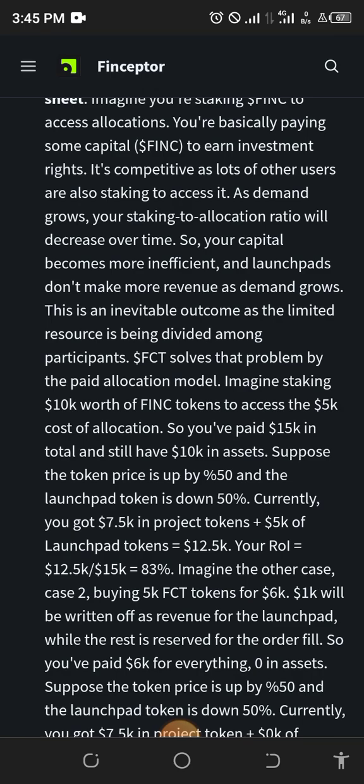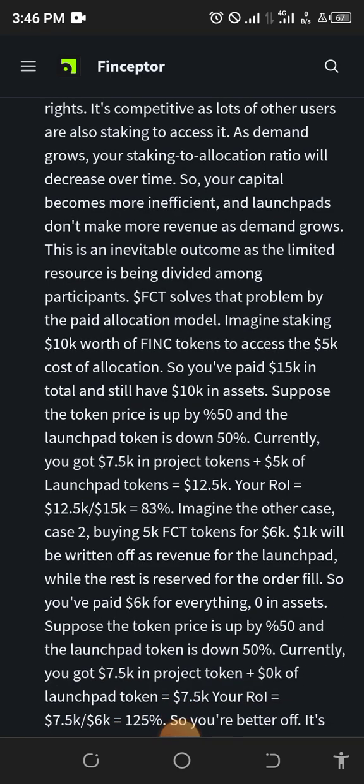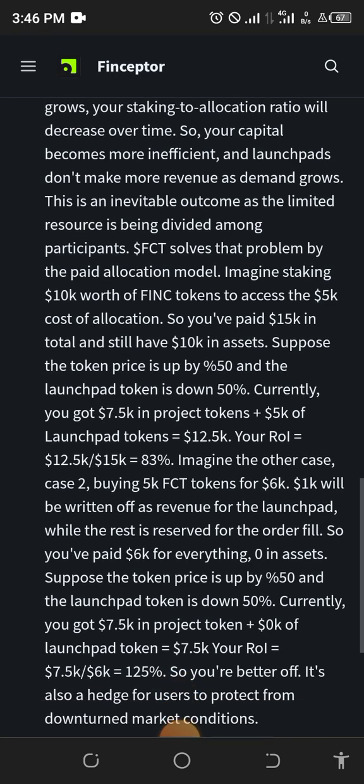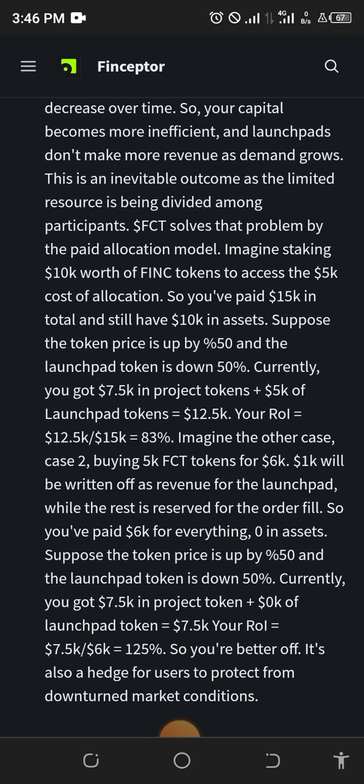Imagine the other case, that is case 2, buying 5 FCT token for 6k. 1k will be written off as revenue for the launchpad while the rest is reserved for the other fees. So you have paid 6k for everything, zero in assets. Suppose the token price is up by 50% and the launchpad token is down by 50%.